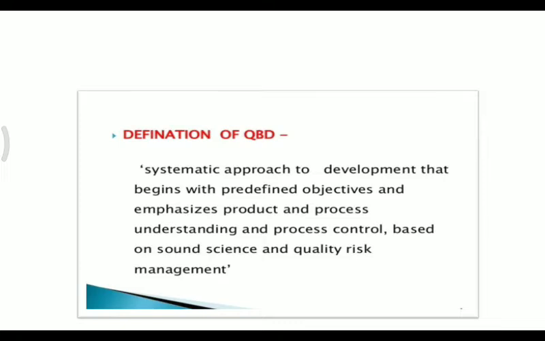to development that begins with predefined objectives. Predefined objectives means, in order to achieve a goal, whatever objectives you are going to make should be ensured, and emphasizes product and process understanding. That is, what kind of process, with respect to these parameters, you are going to consider has to be understood, along with process control based on sound science and quality risk management. With respect to quality, whatever parameters and elements are available for the particular product, we need to consider. Okay, this is a simple definition of quality by design.